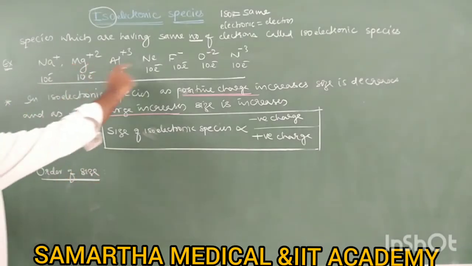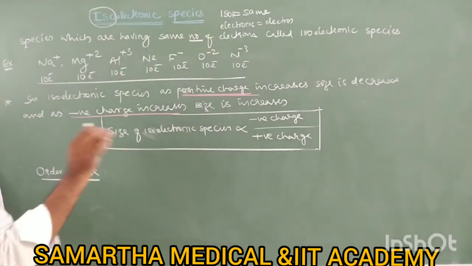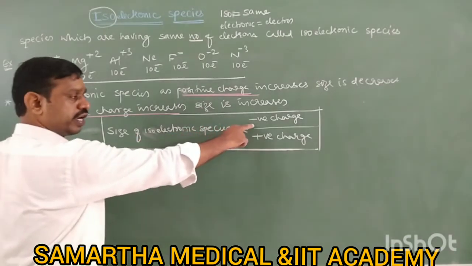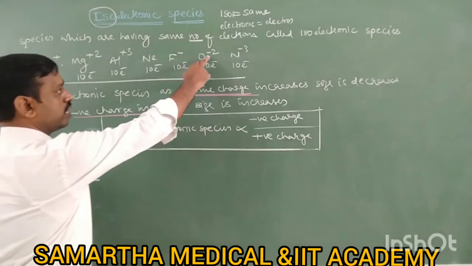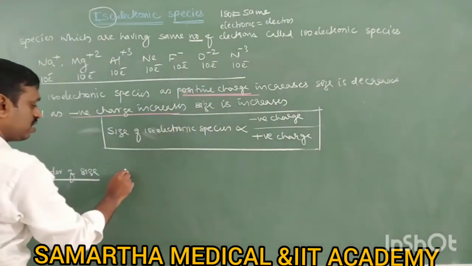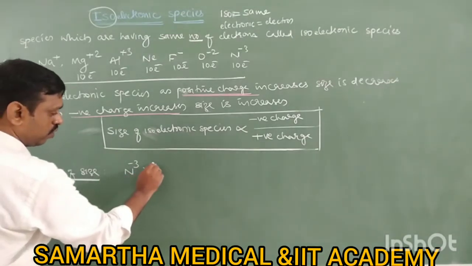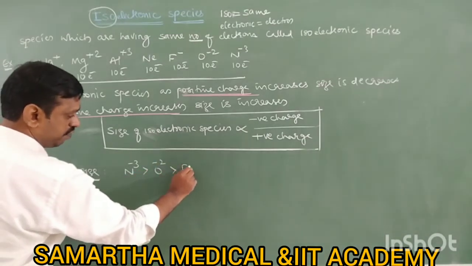Right. So among these isoelectronic species, whose size is larger? Size is directly proportional to negative charge: -1, -2, -3. So N minus 3 has the largest size, then O minus 2, then F minus.